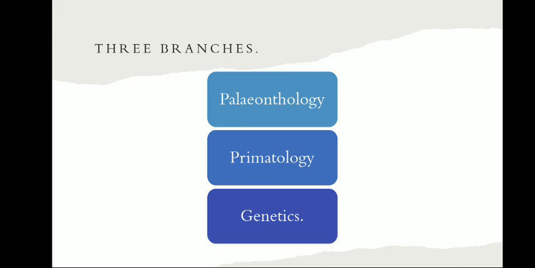And genetics means to examine the different genes of human beings and find how many of their features and characteristics have been adapted from our ancestors, and how many are learned by themselves from surroundings. These are the three major branches of physical anthropology.